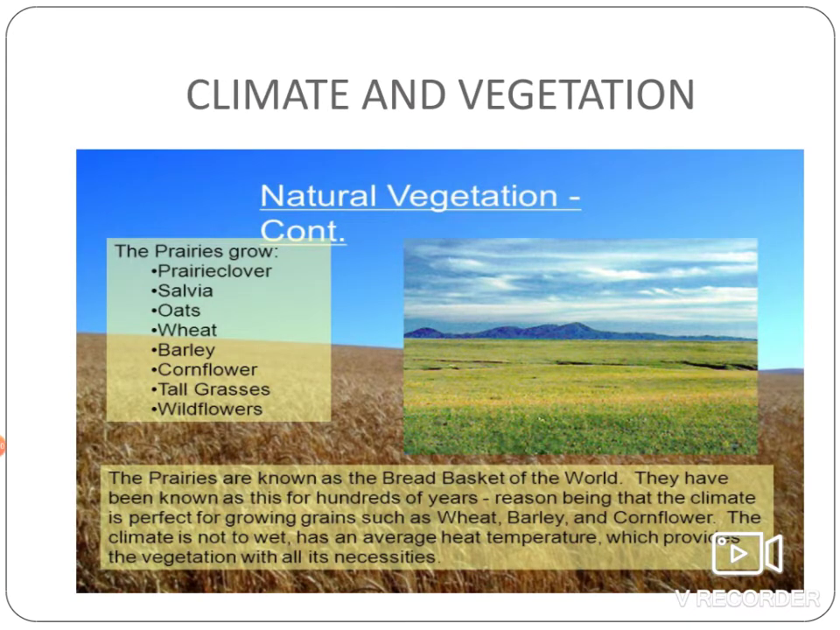Next is climate and vegetation. The prairies have an extreme climate with hot summers and cold winters. They receive moderate rainfall throughout the year. Tall grasses grow afresh in the spring and by autumn they dry and turn into hay. However, in the last few years, people have converted these grasslands into farmlands.